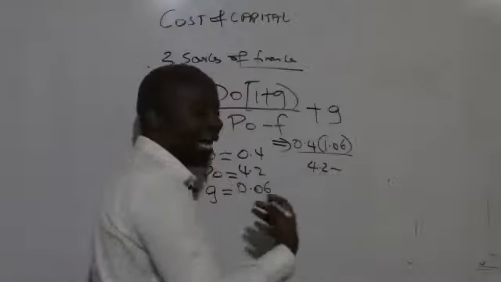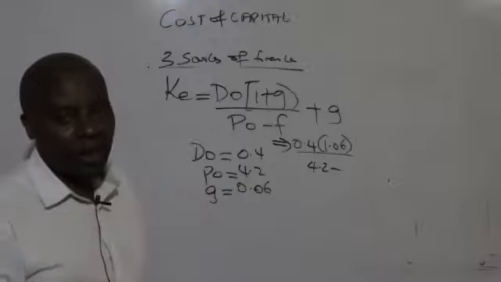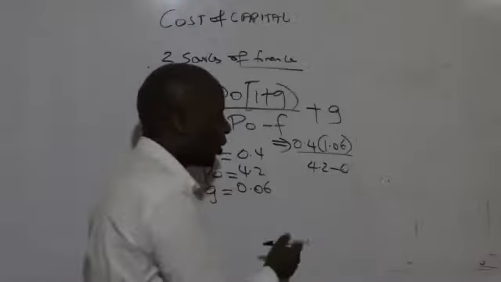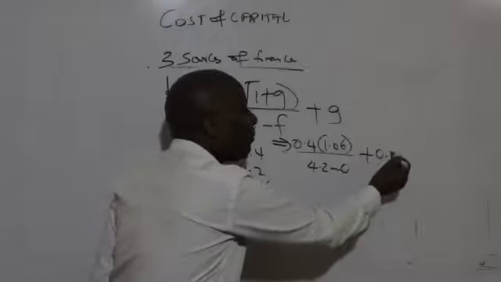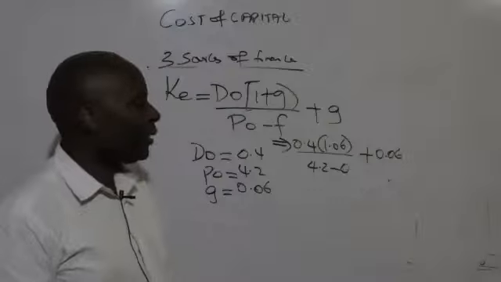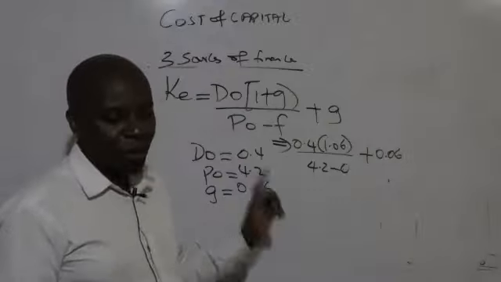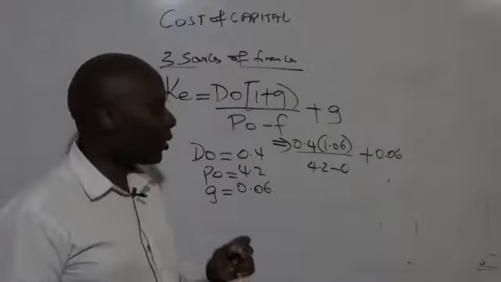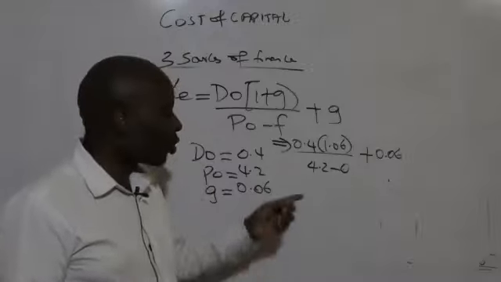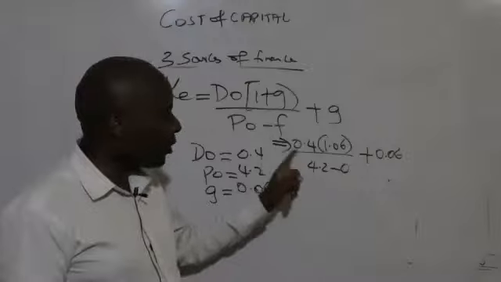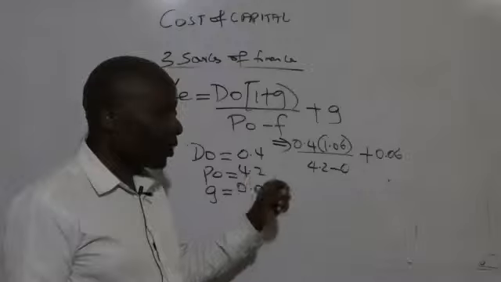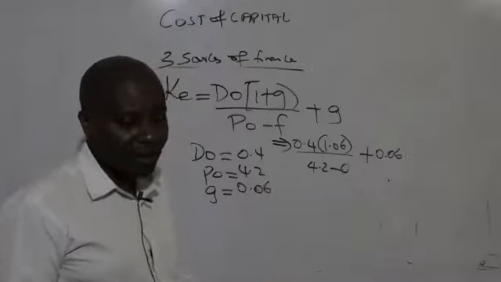We don't need any money to float our shares, nothing for marketing, so the flotation cost is 0, plus the growth rate, which is 0.06. You have to be careful here: 0.4 times 1.06 divided by 4.2 plus 0.06. Please give us an answer.